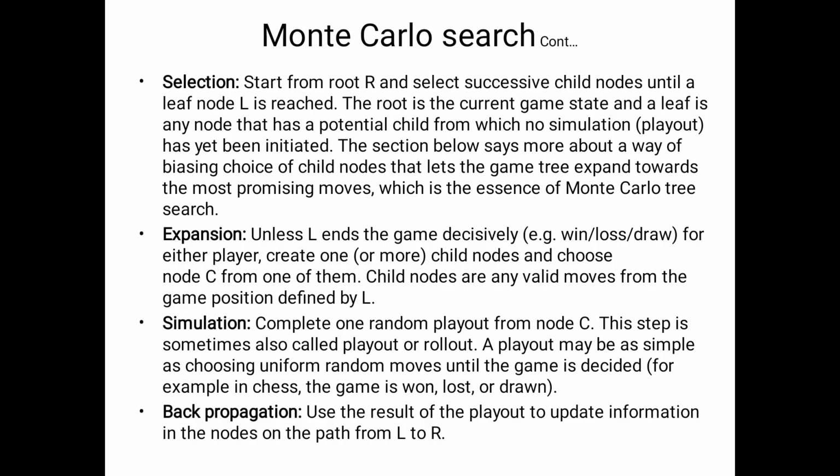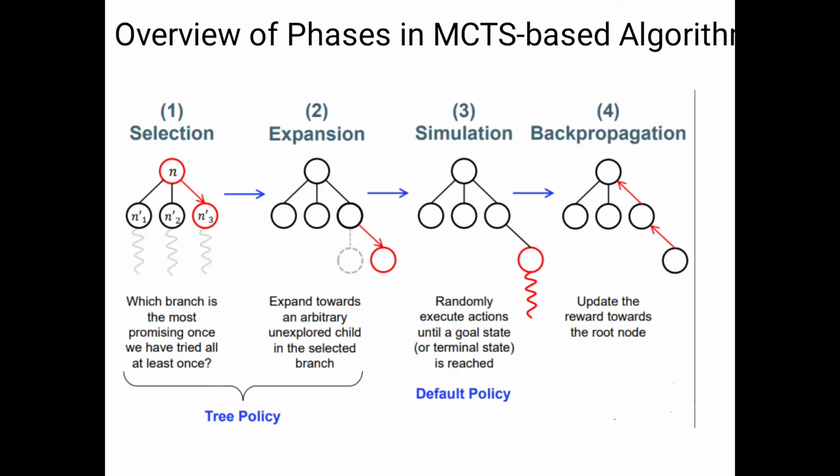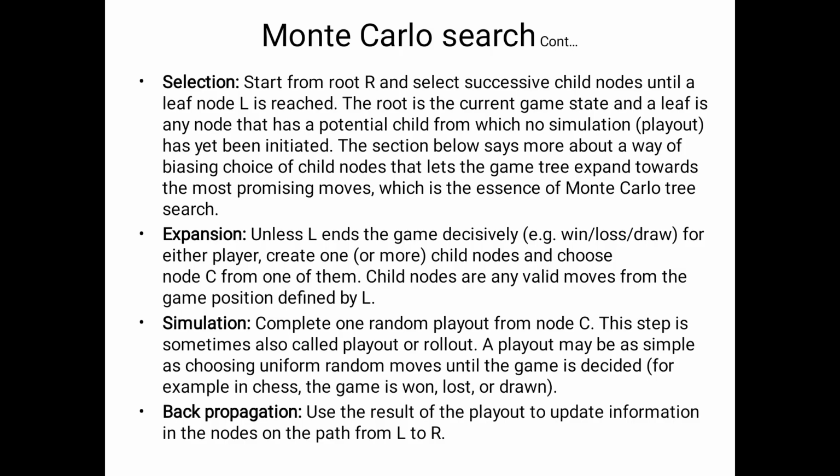What is the meaning of selection? What is the meaning of expansion? What is the meaning of simulation? What is the meaning of back propagation? So let us start with the selection. Here we will start from the root node. We will select from the root node capital R and select successive child nodes until a leaf node. Here our aim is to select from the root node to another level child node, that means the leaf node.